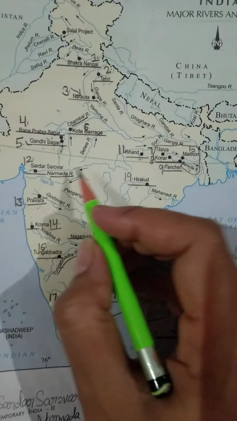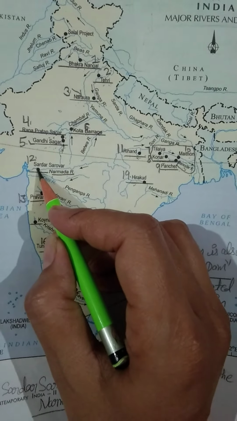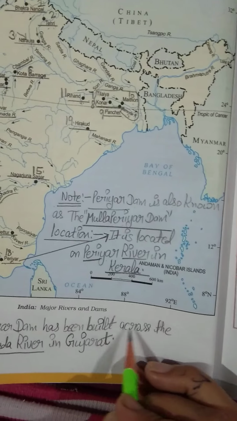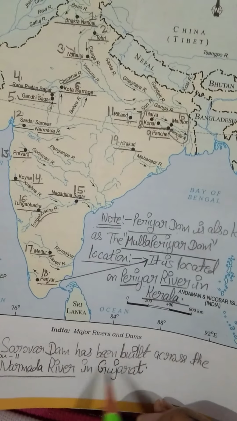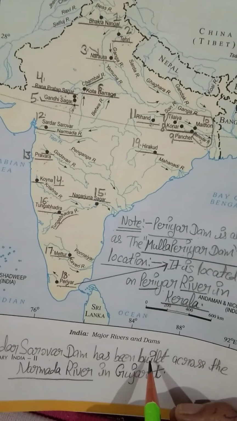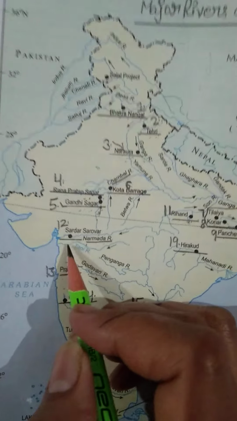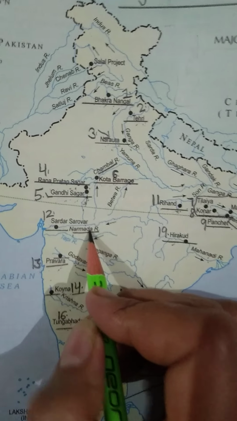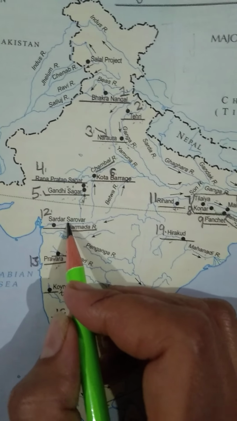On number 12 we have Sardar Sarovar dam. Students, this Sardar Sarovar dam has been built across the Narmada river in Gujarat. This is our Narmada river, you can see, and this dam is located in Gujarat.